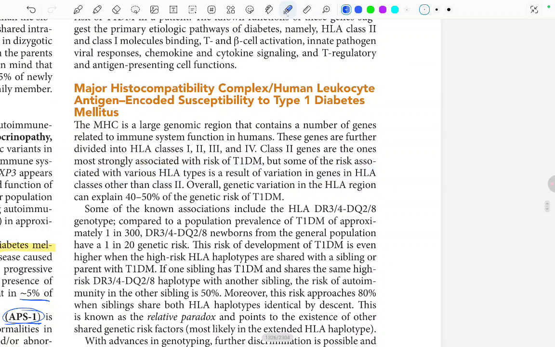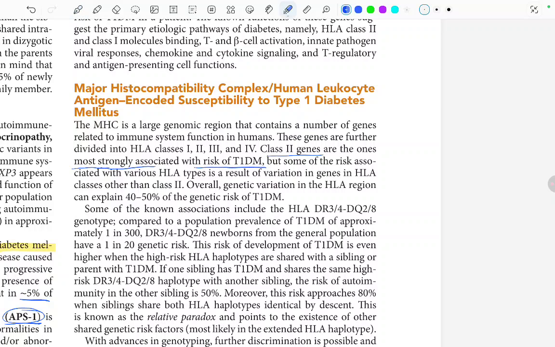Now coming to the major histocompatibility complex and human leukocyte antigen encoded susceptibility to type 1 diabetes mellitus. We are going to read about this MHC and HLA susceptibility. MHC is a large genomic region that contains a number of genes related to immune system function in humans. These genes are further divided into HLA classes 1, 2, 3, 4. Class 2 genes are the ones most strongly associated with the risk of type 1 DM. But some of the risk associated with the HLA types is a result of variation in the genes in the HLA classes other than class 2.